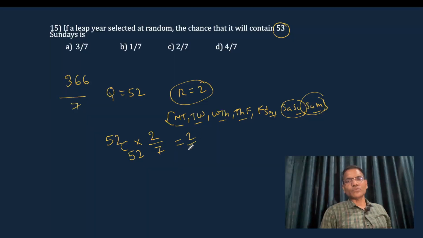Now, the answer is 2 by 7. So, this value anyway is 1, right. Next. So, that is it. Actually, this is question number 16. Okay.